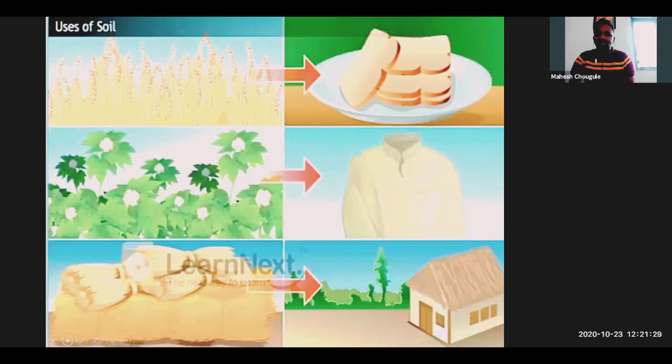Yes, yes. Now see, from this soil we can grow different crops. For example, wheat, jowar, bajra, rice, everything from the soil, and from that product we can get the byproduct. For example, on the screen you can see in the picture there is a biscuit from wheat product. Okay, from wheat we can get the biscuit, the food products, different varieties of things, chapati, bhakri, whatever food we are getting that grows on the agriculture and with the help of soil.